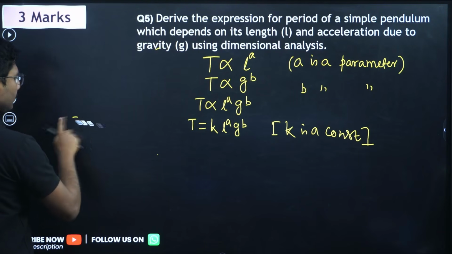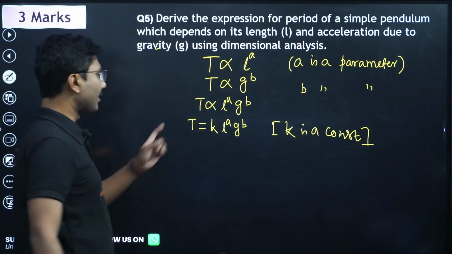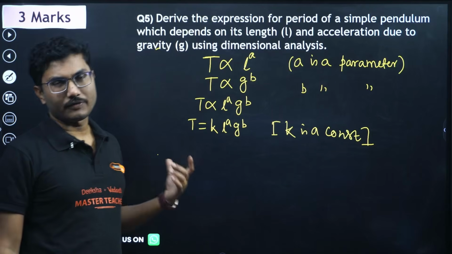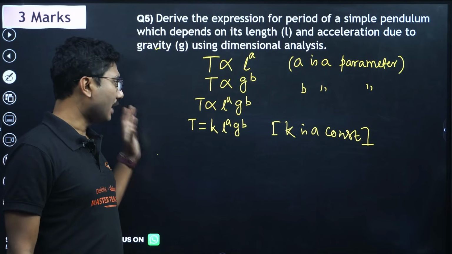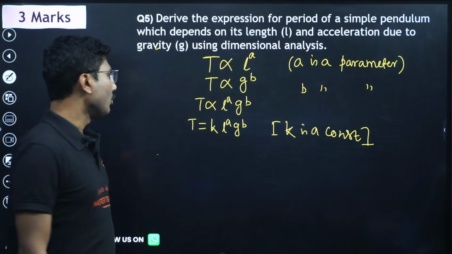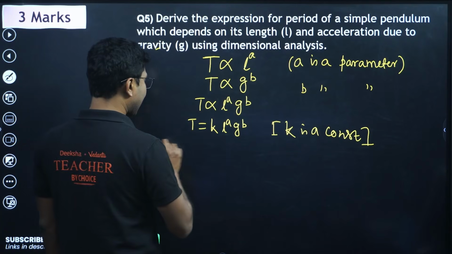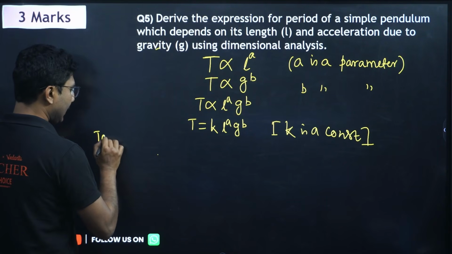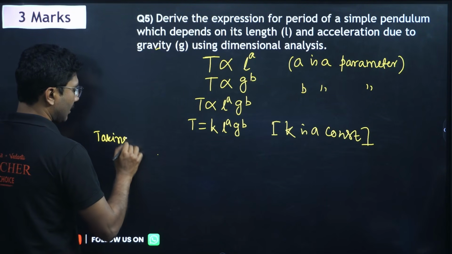Now we have to again apply the condition of dimension, and we have to write the dimension on both sides. So what is the dimension of... taking dimensions? You have to write taking dimension.